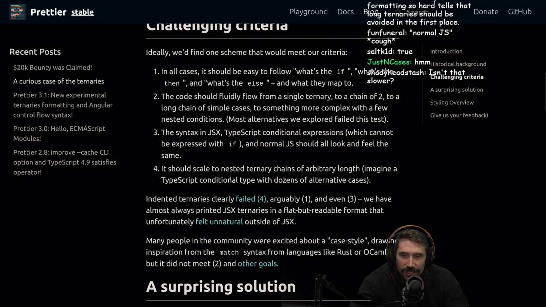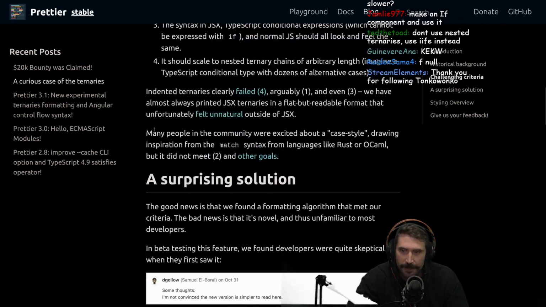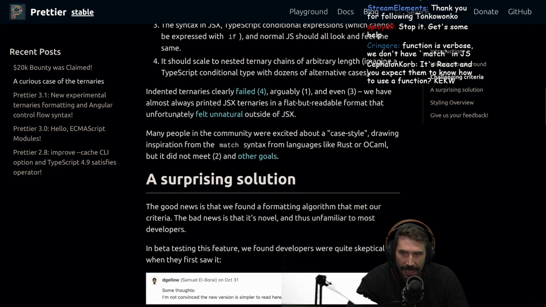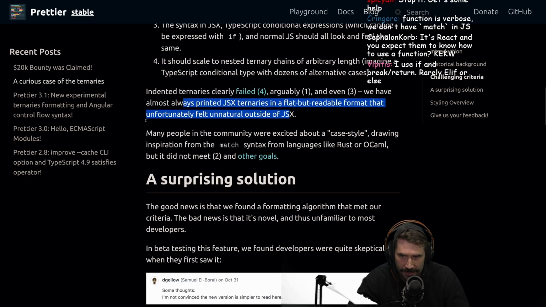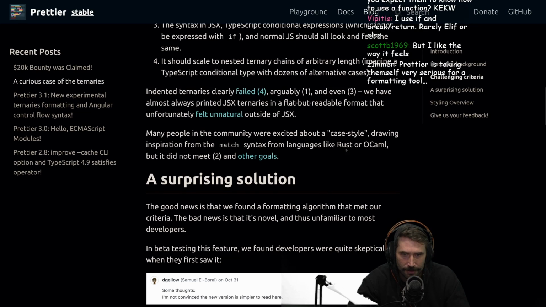All right, it should scale to nested ternary chains of arbitrary length. Imagine TypeScript conditional types with a dozen alternative cases. Indented ternaries clearly failed. Arguably, flat ternaries have almost always printed JSX ternaries in a flat but readable format, which unfortunately felt unnatural outside of JSX. Many people in the community were excited about case style, drawing inspiration from the match syntax from languages like Rust or OCaml.